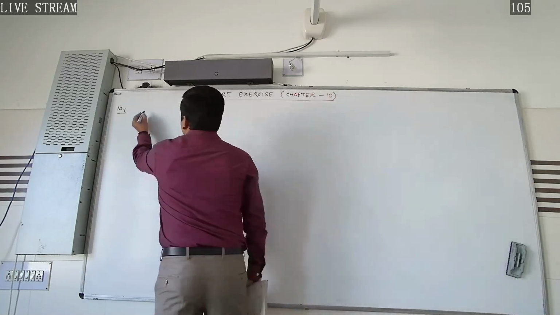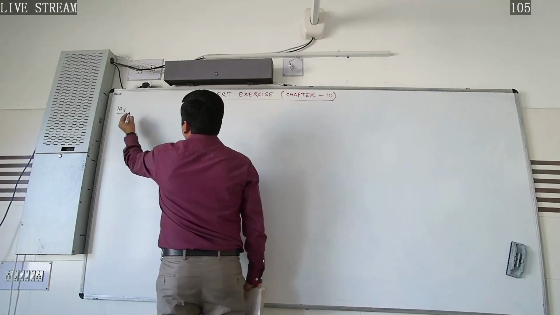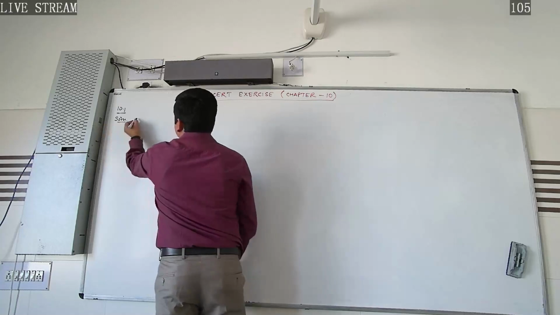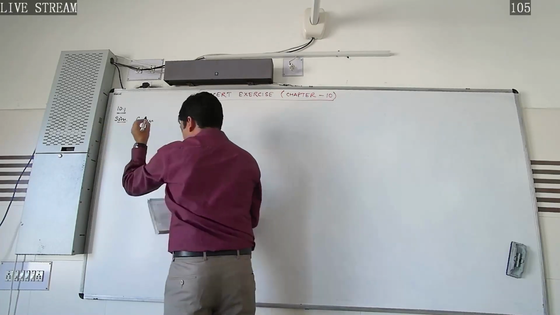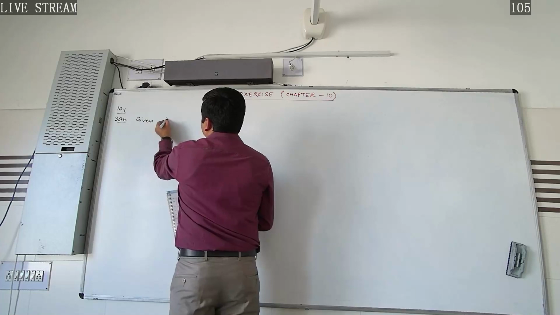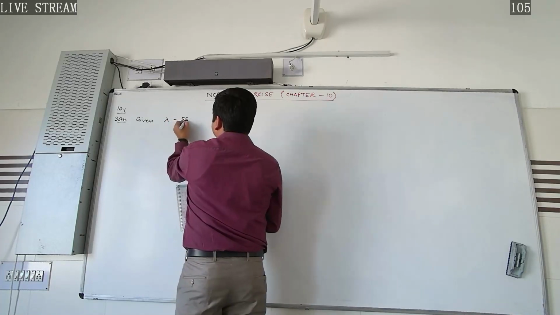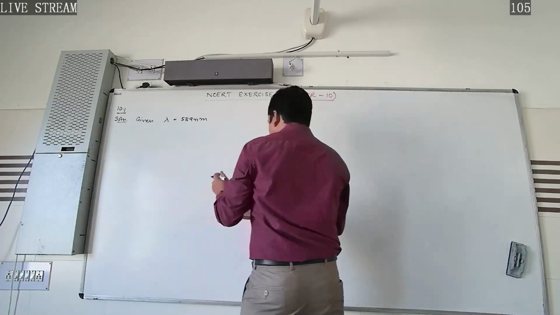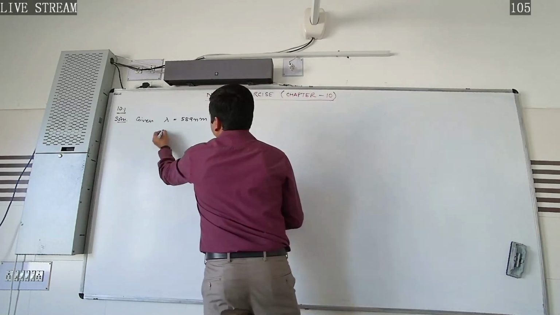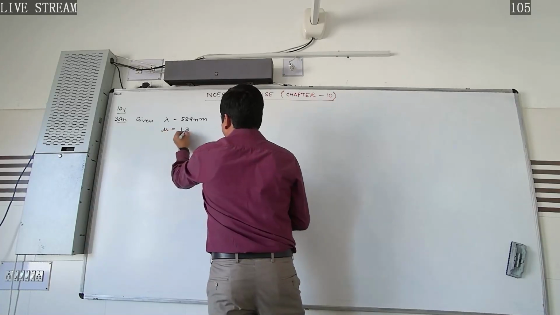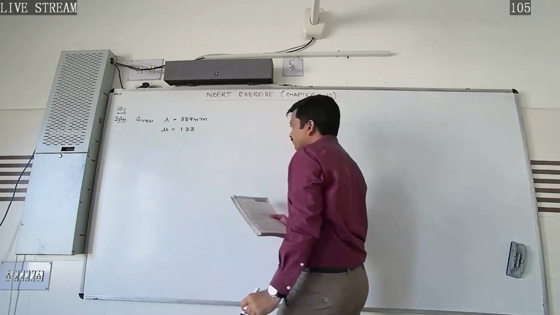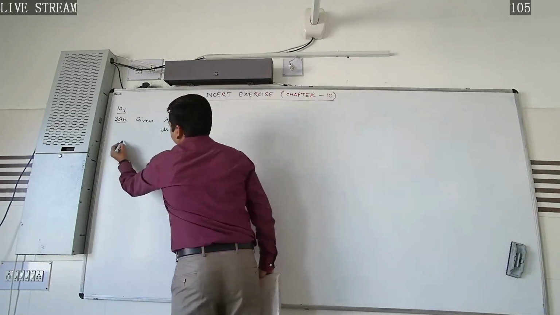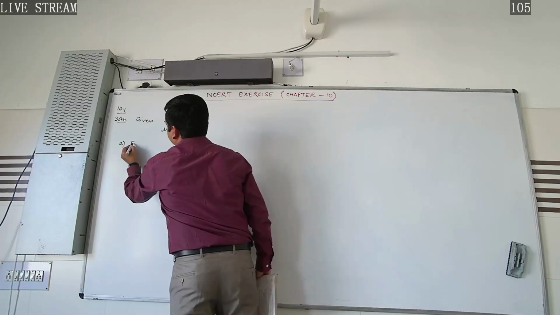So first of all, what are the parameters which are given to us? We are going to write them here. We are provided with the wavelength of the light, that is lambda, 589 nanometer, and then the refractive index of the water, that is 1.33.